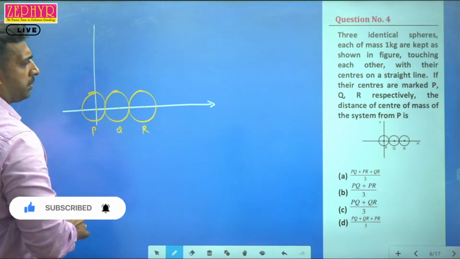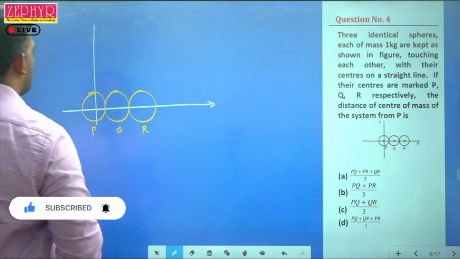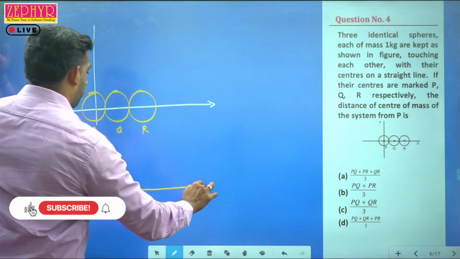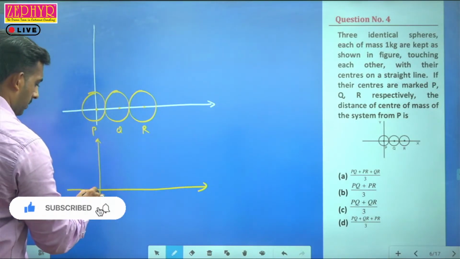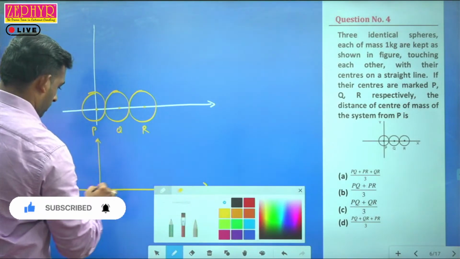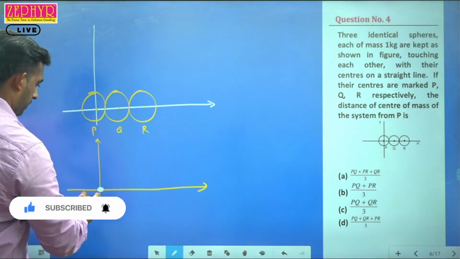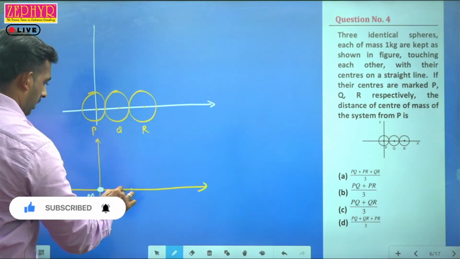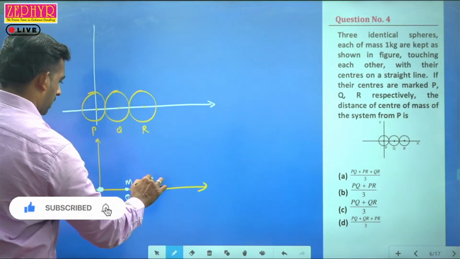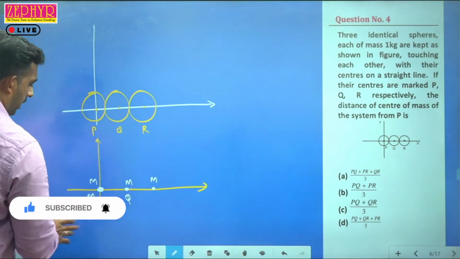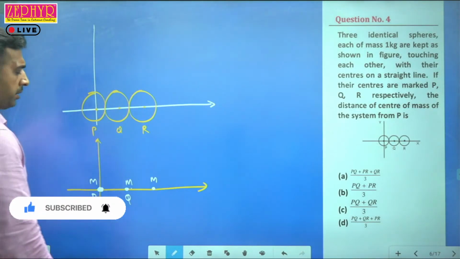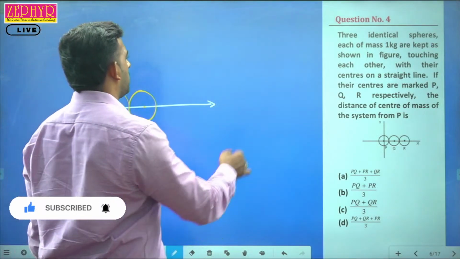Right. So the position of center of mass, we will consider the spheres to be distributed as point masses like this. Here it is M. Second, at the point Q, another mass M. Third, at this point, another mass M. So all the three masses are identical, and it is located at P, Q, and R respectively. So it is only along the x-axis. So we just need to consider only the x coordinates.